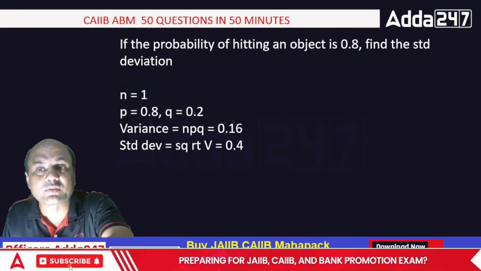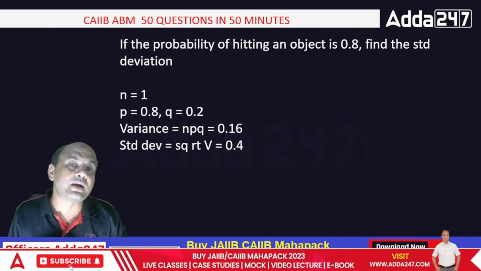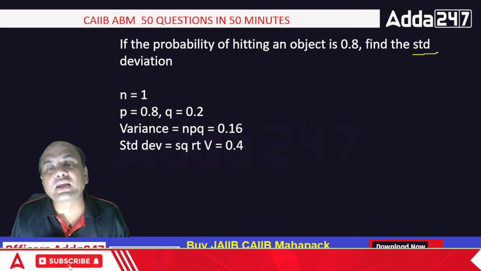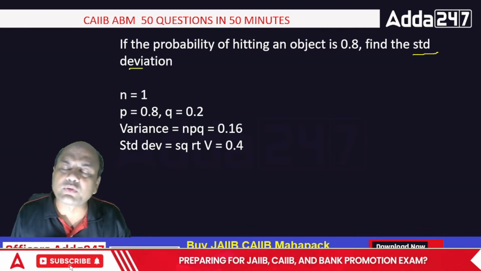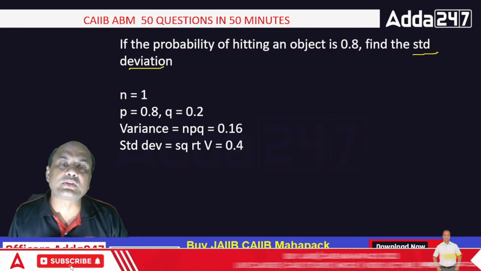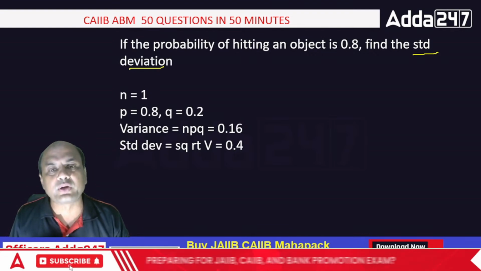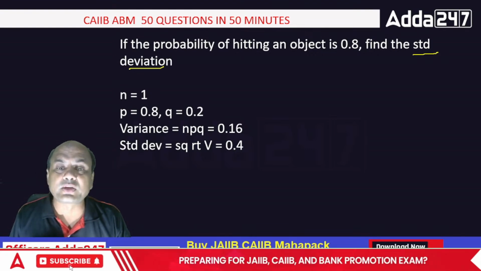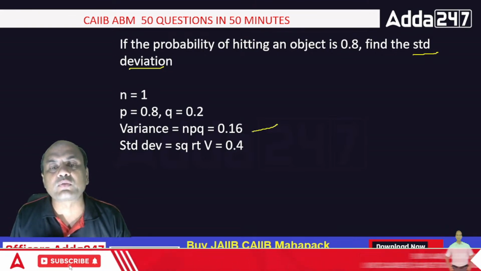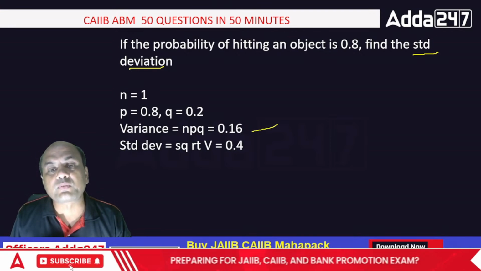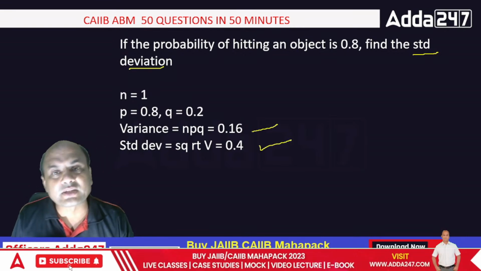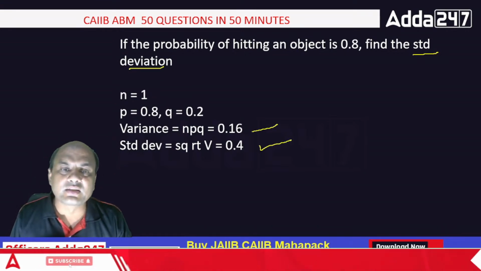Let me see the other question. See, the same question we are having again, but this time we are asked for the standard deviation. If the probability of hitting an object is 0.8, find the standard deviation. For finding the standard deviation, first you must know the variance. N equals 1, P equals 0.8, Q equals 0.2. Variance equals NPQ, which you found in the last question. Standard deviation is the square root of variance. So the square root of 0.16 is 0.4. That is my standard deviation. It's that simple.